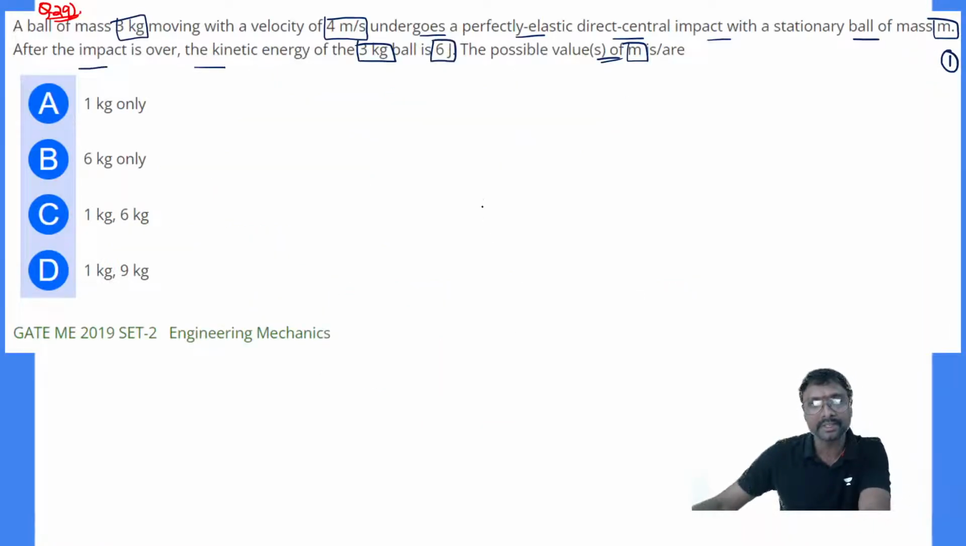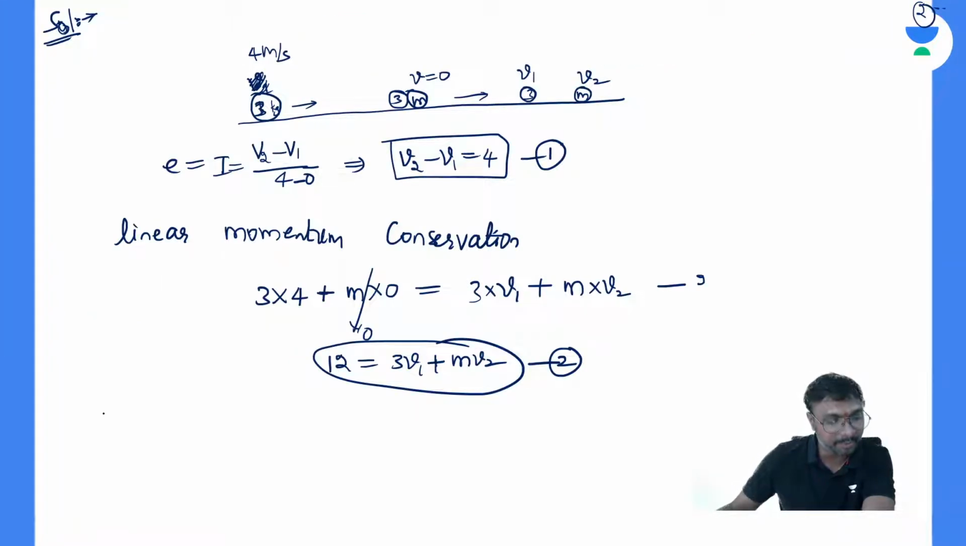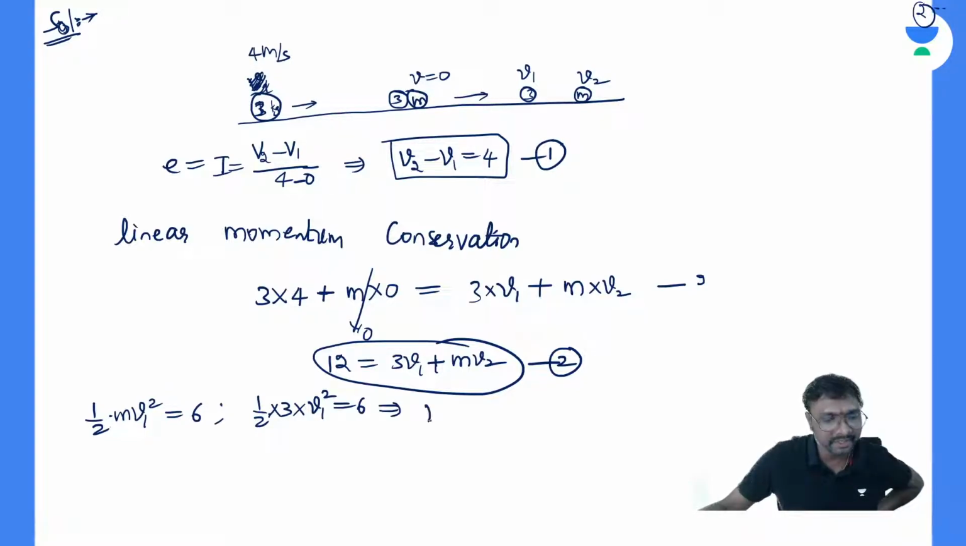And what is it? You can say 6 joules. After impact is over, the kinetic energy of this 3 kg ball is 6 joules, right? What is the kinetic energy after impact? You can say half m v square. Now what is the velocity of this 3 kg? Half m v1 square is equal to 6 joules, right? So half into mass, given as 3, into v1 square, is equal to 6. v1 we do not know, right? From this you can get v1 equal to plus or minus 2 meter per second, right?